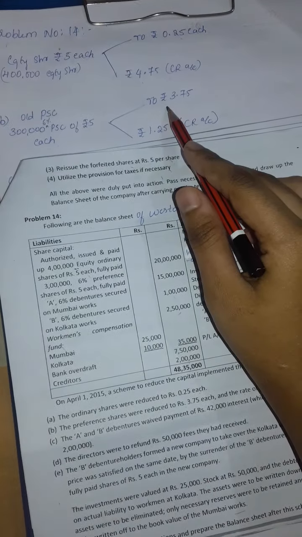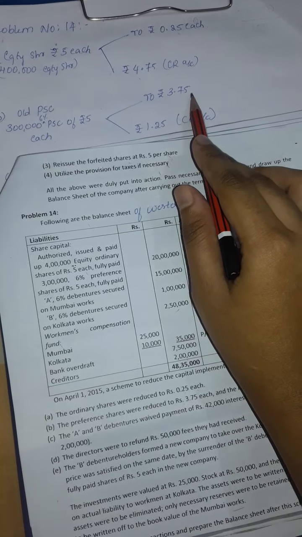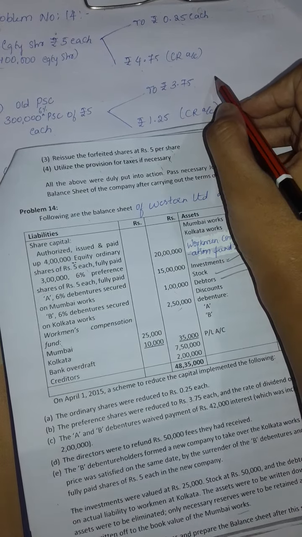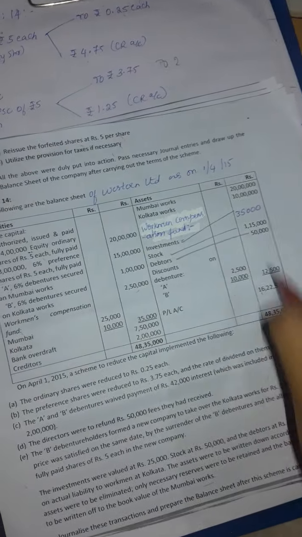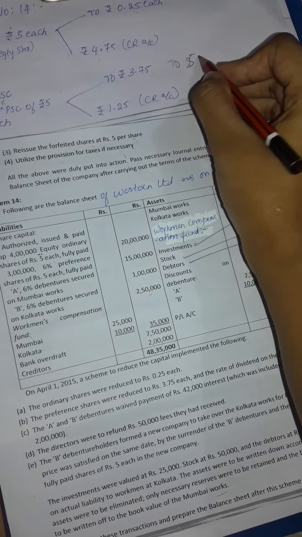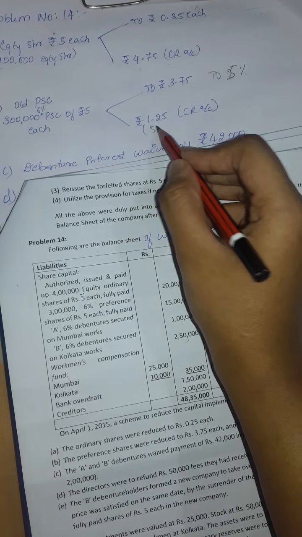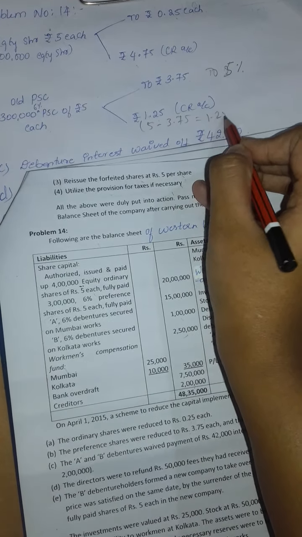They have decided to reduce the 5 rupees to 3.75 and the 6% dividend to 5%. So the remaining 1.25, that is 5 minus 3.75, goes to capital reduction account.